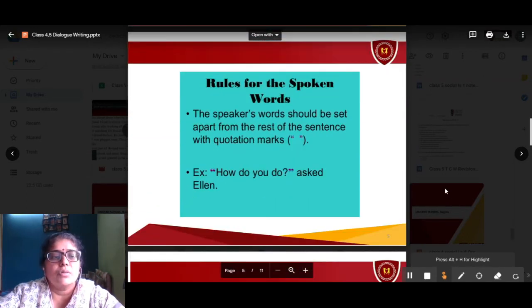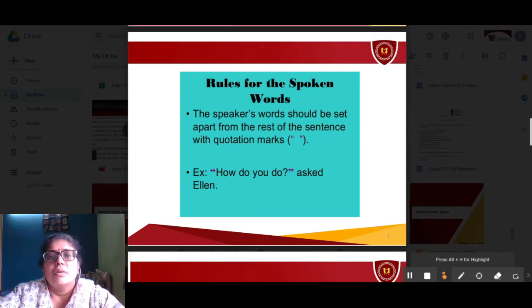Rules. What are the rules to be followed while writing a dialogue? Rules for the spoken words. The speaker's words should be set apart from the rest of the sentence with quotation marks. Now, the words spoken by the speaker have to be written in these quotation marks. Can you all see these, children? Yes, these are called quotation marks or inverted commas or speech marks.